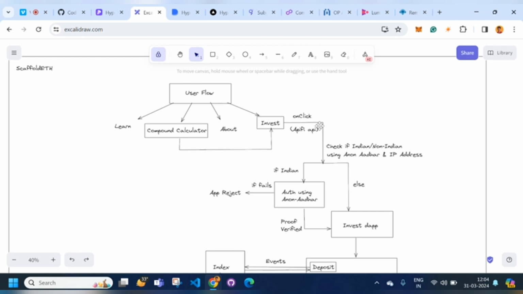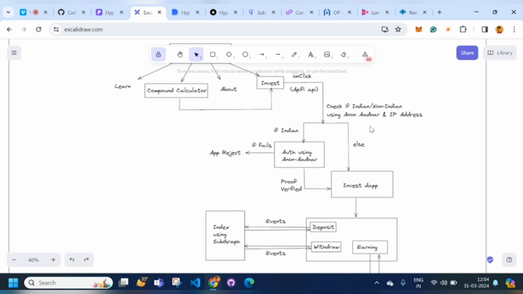On a click, the investment page will appear, where the user has to verify his or her details using Anon Aadhaar. Once this authentication is completed, if the user is an Indian, then he has to do the Anon Aadhaar authentication. If he is a non-Indian, then he or she doesn't have to do anything and gets directly redirected to invest here. Once the proof is verified for the Indian citizen, they get redirected to invest here.